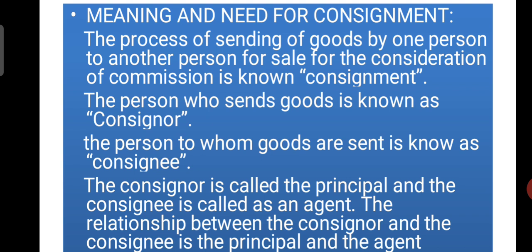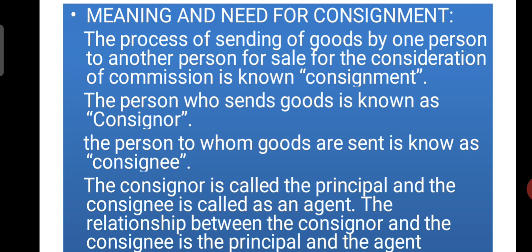So here the relationship is as principal and agent relationship. So agent has to listen to the orders of the principal. So whatever the principal says, the agent should follow. He can't take any decisions on his own.